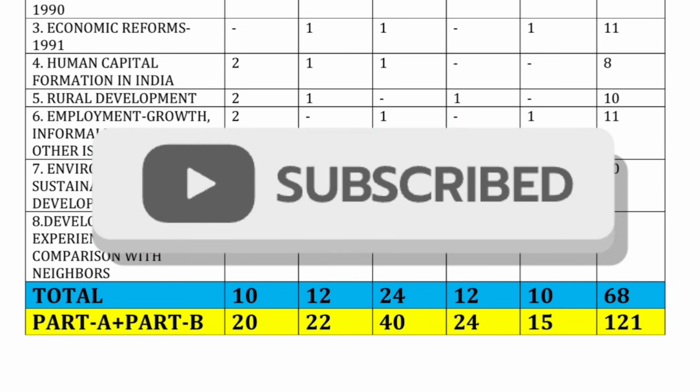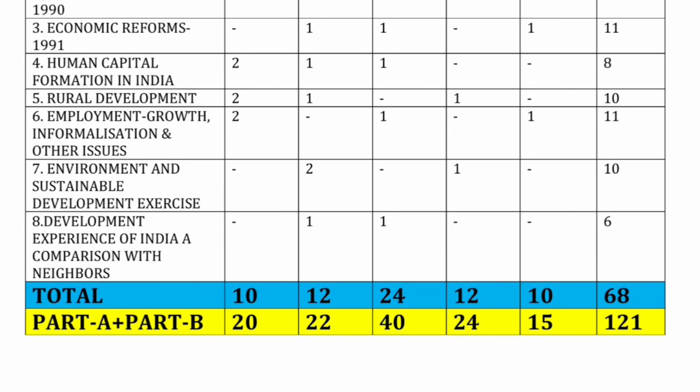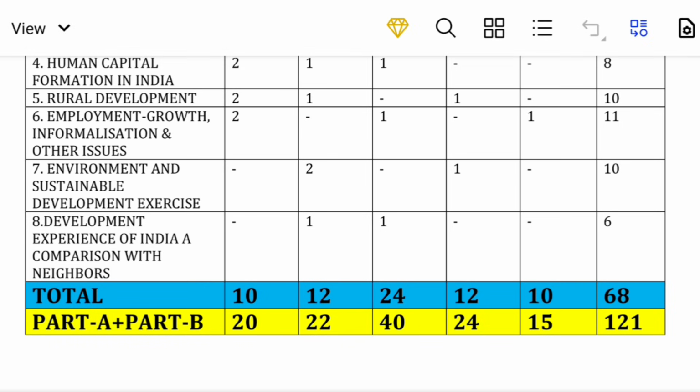The next unit is development experience of India, comparison with neighbors. There is no 1 mark question, there is one 2 marks question, and there is one 4 marks question. So total 6 marks. And in the last unit, there is no project oriented, no 6 marks, and no 1 mark question. So the total is 6 marks.